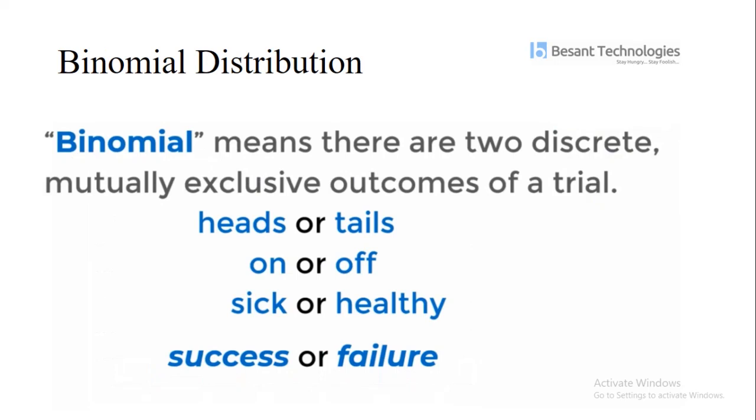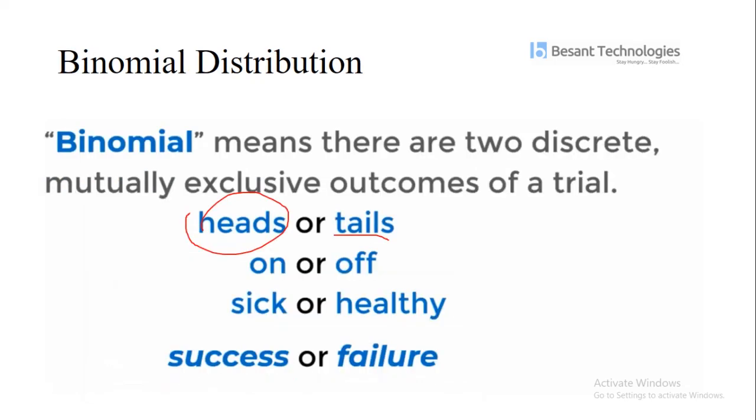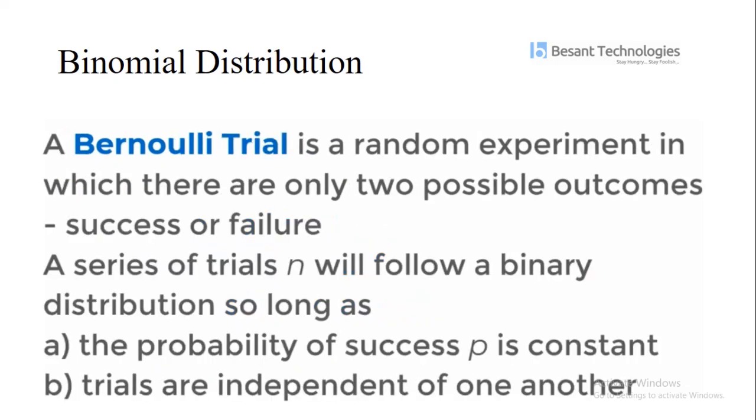Then we have the binomial distribution. Binomial means two kinds of outcomes: heads or tails, on or off, sick or healthy, success or failure. So your outcome may be a head or it may be a tail, that's it. Not like uniform, where it may be 1, 5, 7, 6. But when it comes to binomial, it may be a head or it may be a tail.